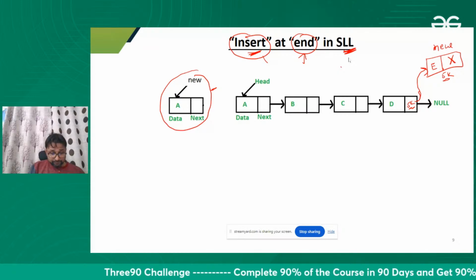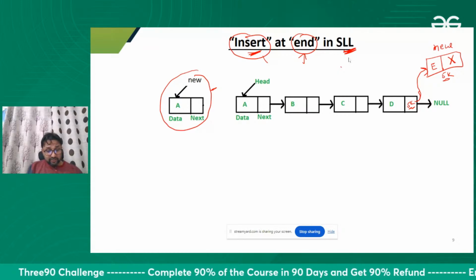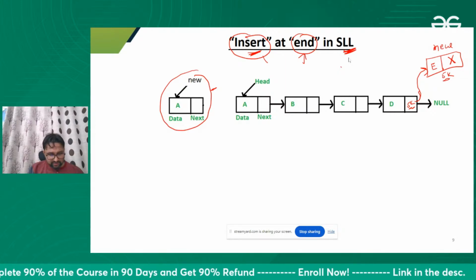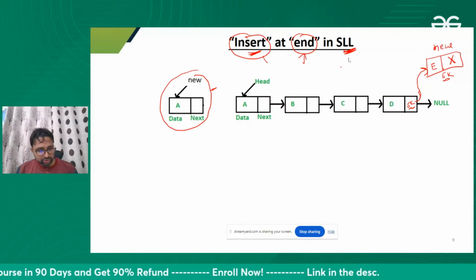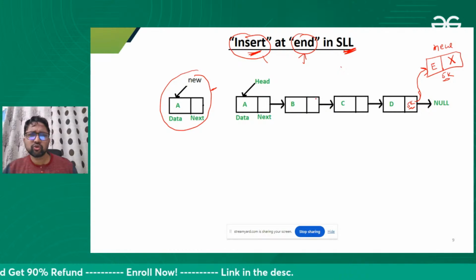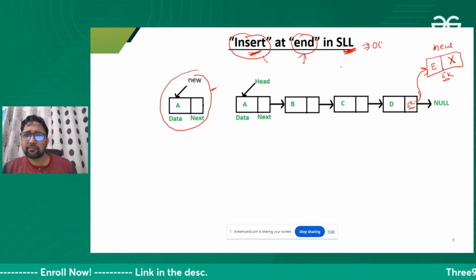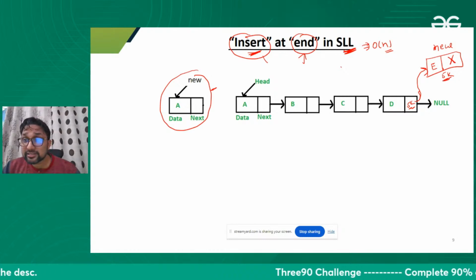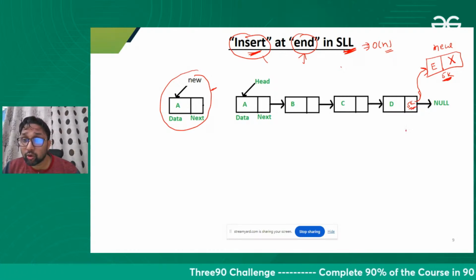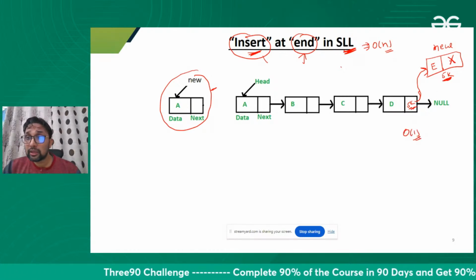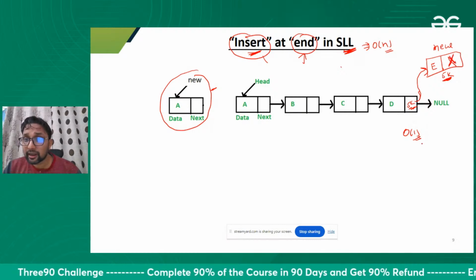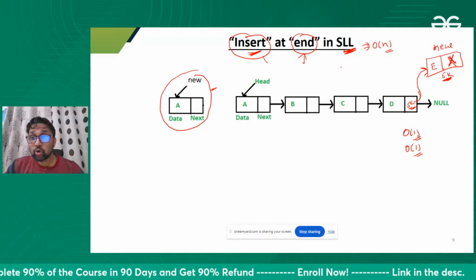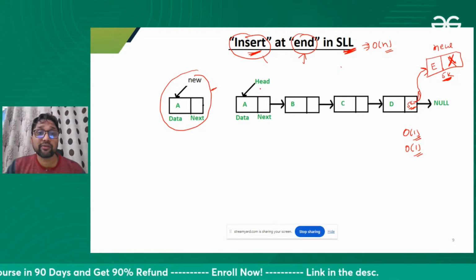Kunal, you are right. Yes, Rishikesh, you are also right. Order of n time, yes, Nishu. Order of n time, because you people know that. Although storing the address of this new node here will take order of one time, and marking null here will also take order of one time, to store this node at the end you need to traverse from the head.